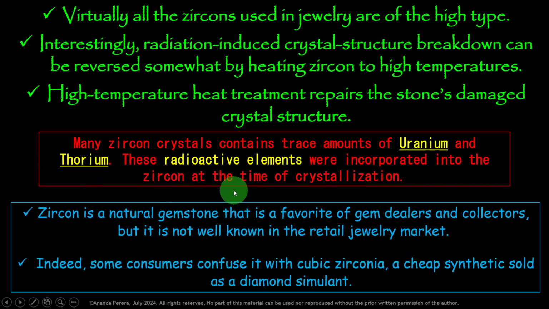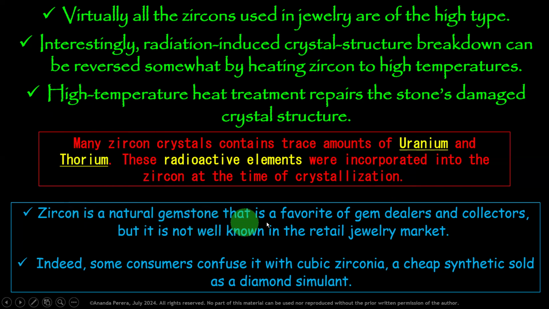They join the zircon body inside the lava, when it crystallizes and forms its crystal structure, and are added naturally. So we have to be careful. If uranium or thorium is there, it is harmful for humans.